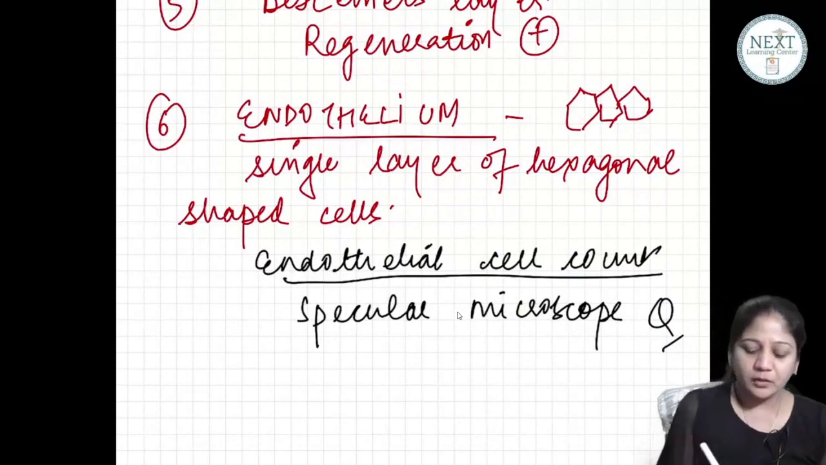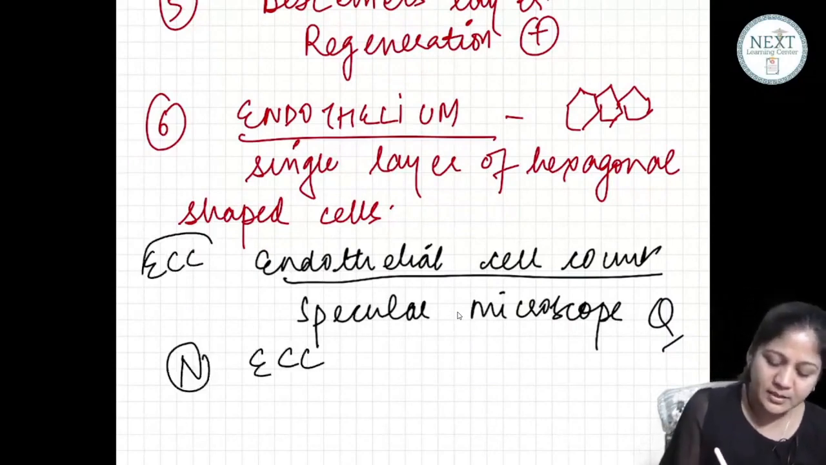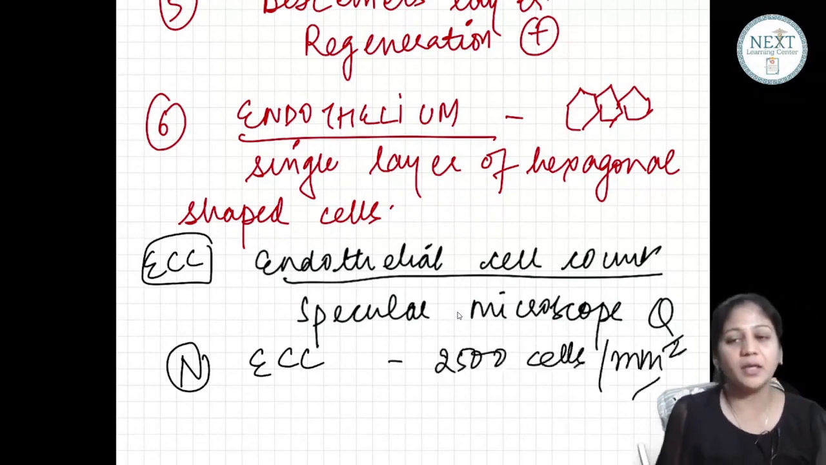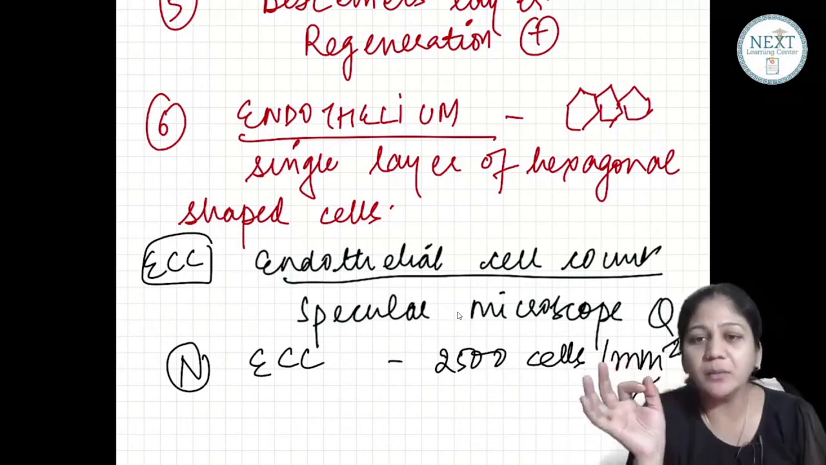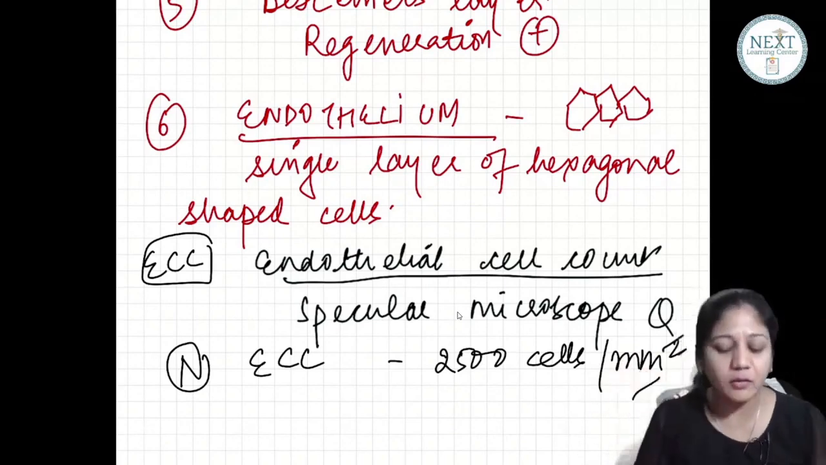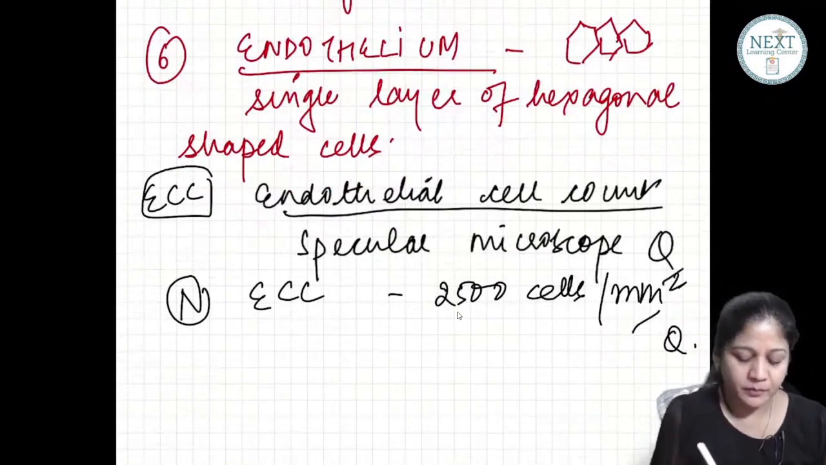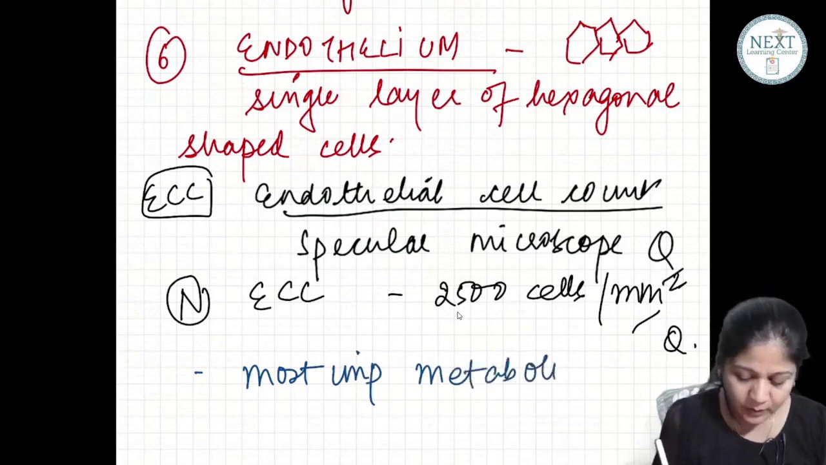Okay? Now what is the normal ECC? Approximately 2500 cells per square millimeter. So what I am saying, children, is that this endothelium is the most important layer of the cornea metabolically. Can anybody tell me why? This is the most important layer metabolically for the cornea.